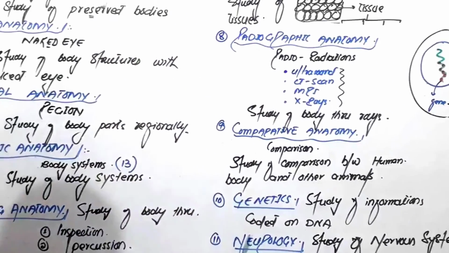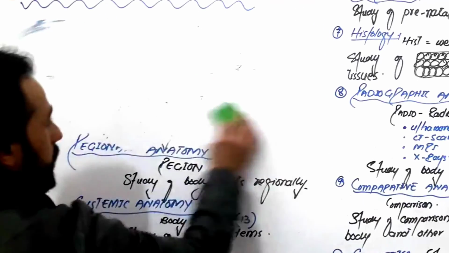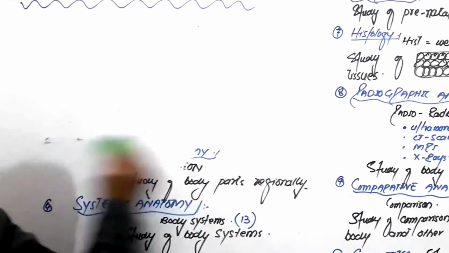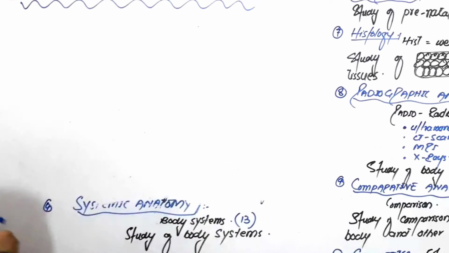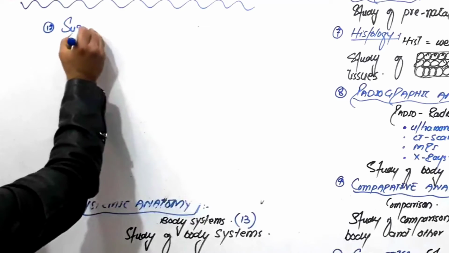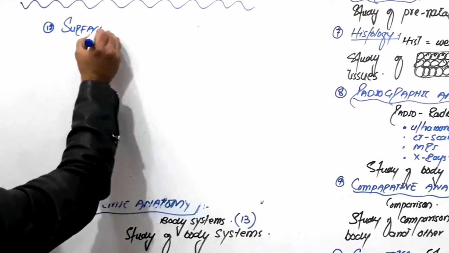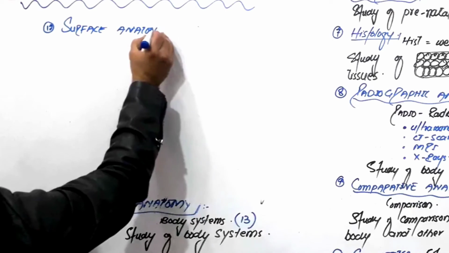Then there's another branch we also have, that is called surface anatomy. Let me write it here. Surface anatomy. Look carefully. Number 12. Surface anatomy.